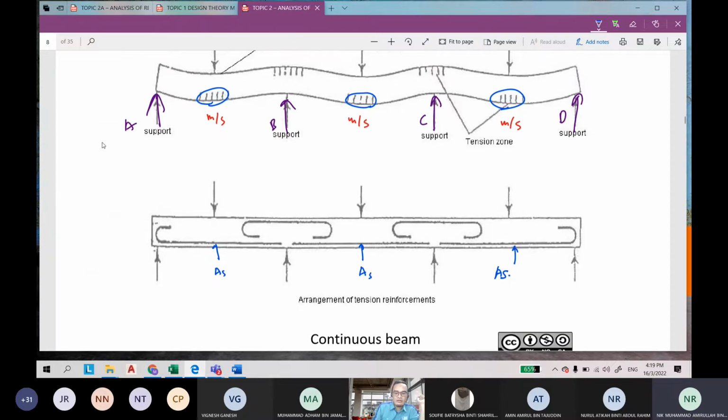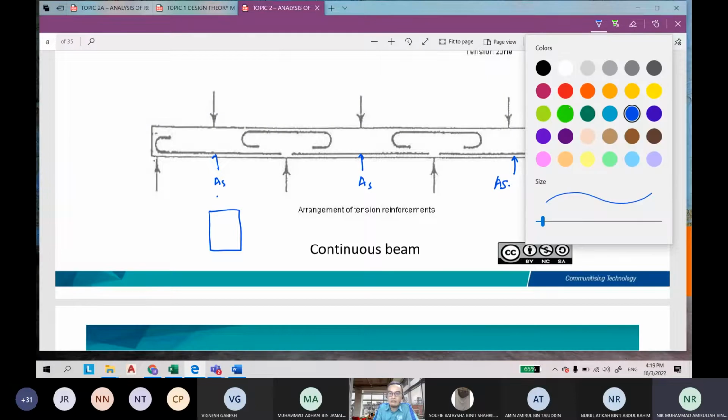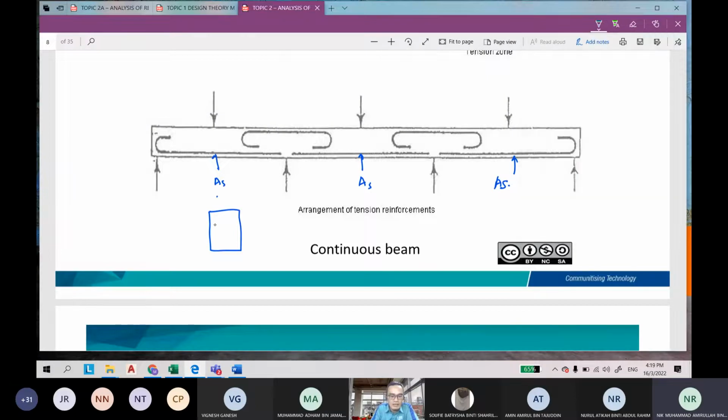Clear. I will touch on T-shape or L-shape beams later. Today I will only focus on the rectangular section. So the AS will be here at the bottom part.